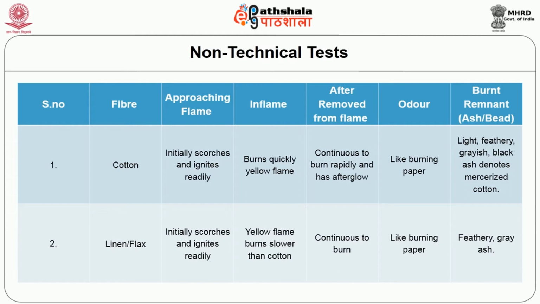and the black ash denotes the mercerized cotton. Coming to the next natural cellulosic fiber, linen or flax. While approaching flame, it initially scorches and ignites readily. In the flame, it gives a yellow flame but slower than cotton. While removing from the flame, it continues to burn. Regarding odor, it is burning like pepper. Regarding the remnants, feathery grayish ash.